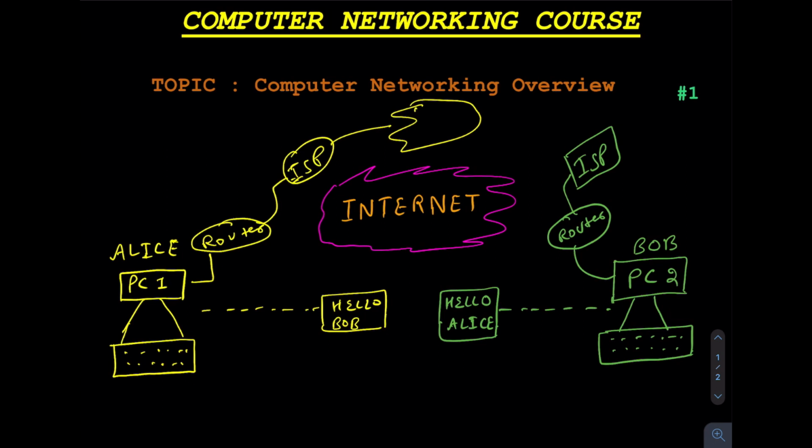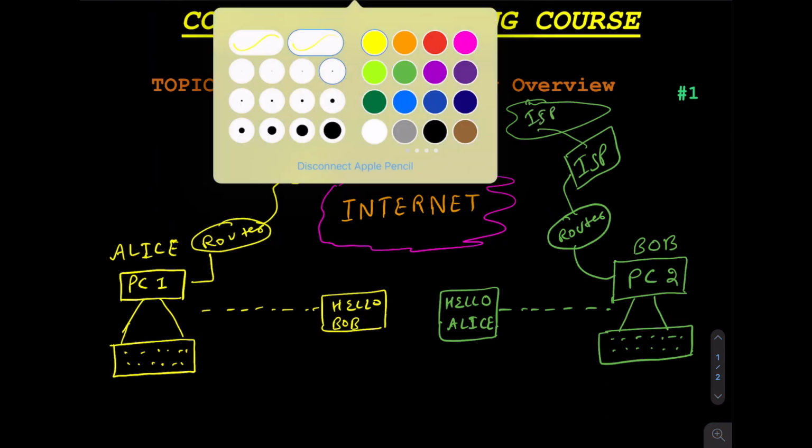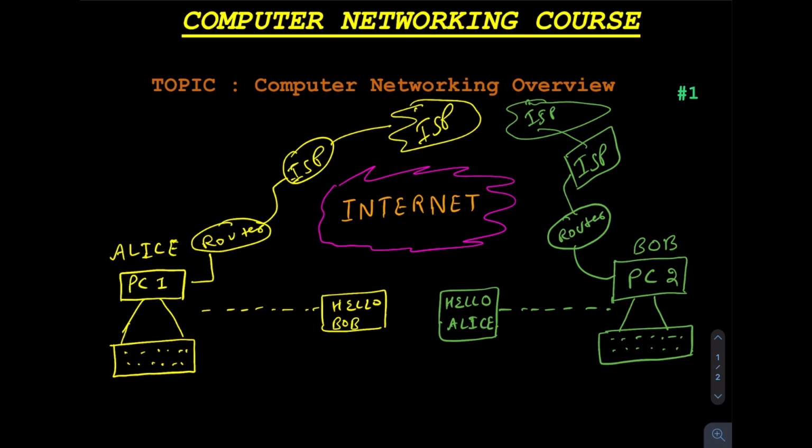But in terms of overview, what I'm trying to say is how this thing is communicating over the internet. So this basically comes under computer networking terminology. So they're all connected to each other, like PC2 is connected to a router, and the router is connected to an ISP, and then that ISP device is connected to a different ISP provider. So we can say we have a different ISP here, and for this also there is an ISP, and in between they will be communicating. There will be cables connected, or we can say optical fibers are connected. So this is how they generally communicate.